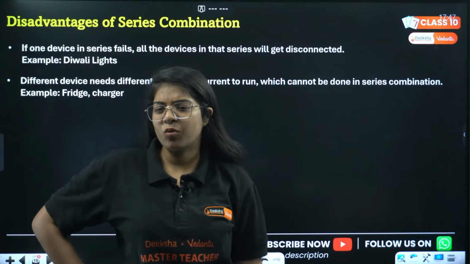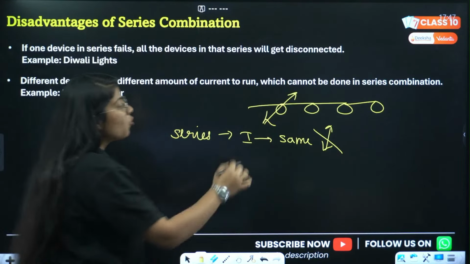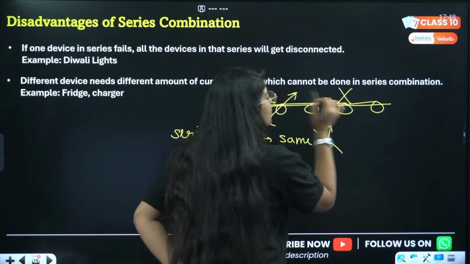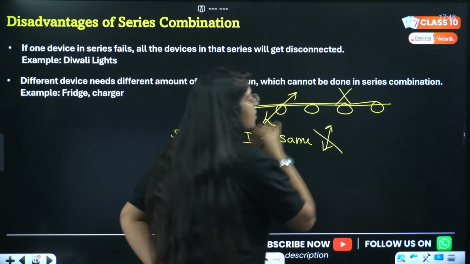What happens in series connection? Ma'am, in series connection, current is same, right? Current is same. So if one connection breaks, in the whole series current gets disrupted. In series, if one appliance fuses, the others do not work because current cannot pass through it. Very good. Yes, Diwali lights are connected in series. So if one of the Diwali light fails, the whole light stops running, right?